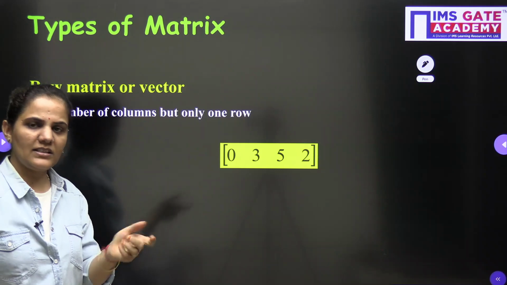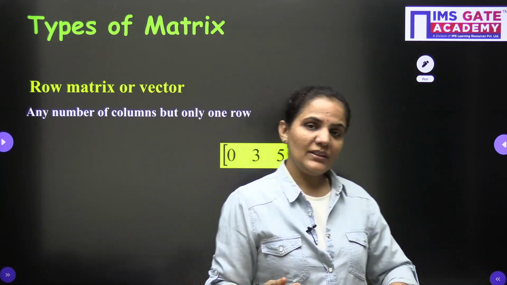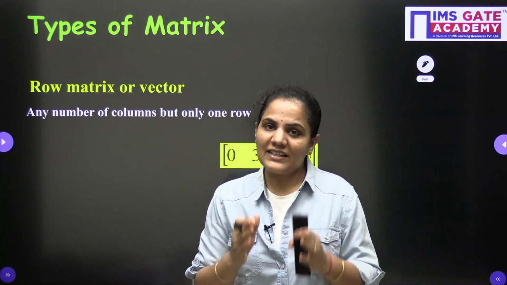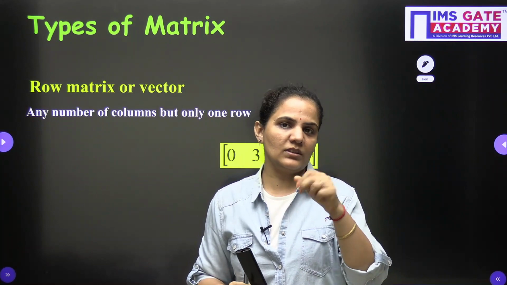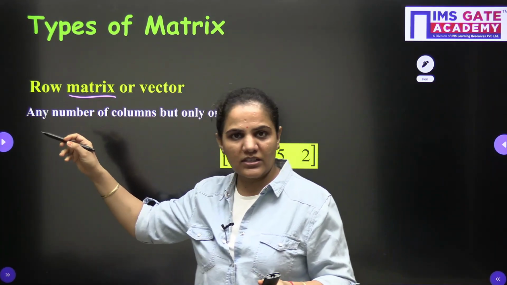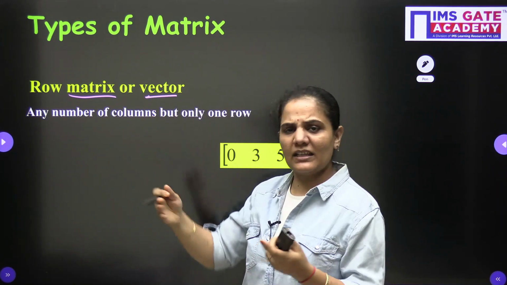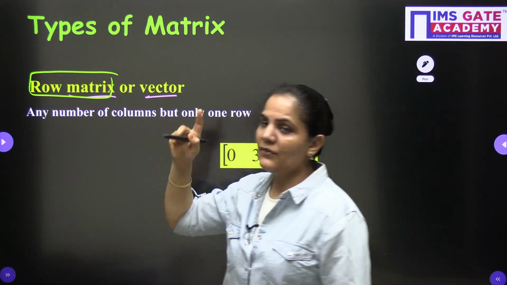Matrix or vector are the same here, because when we are dealing with linear algebra, basically linear algebra is a branch of mathematics which contains only two things, matrices and vectors. So if I am writing here matrix, then also it is good. If I am writing here vector, then also it is good. So let's talk about the row matrix, the very first type.